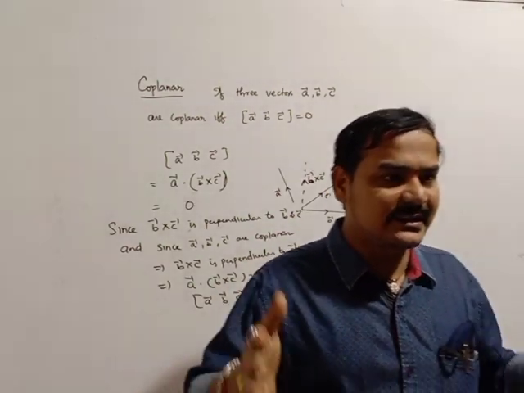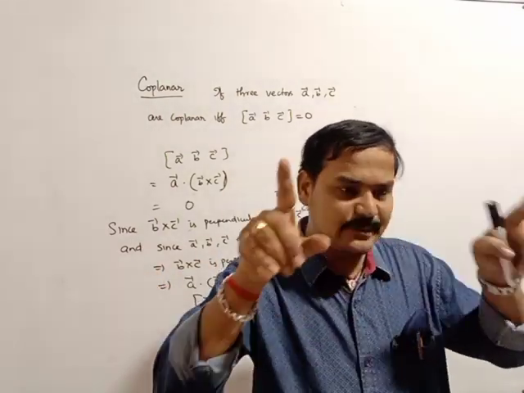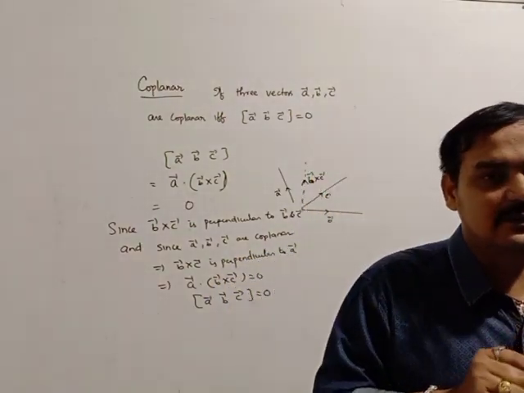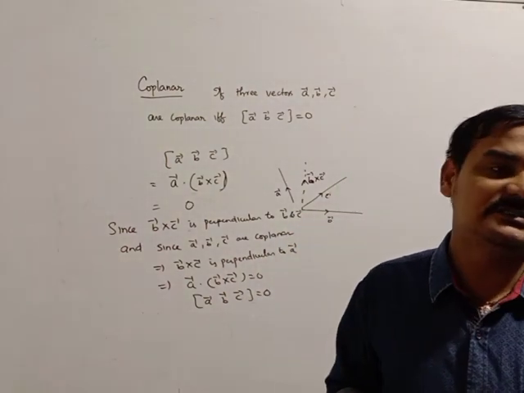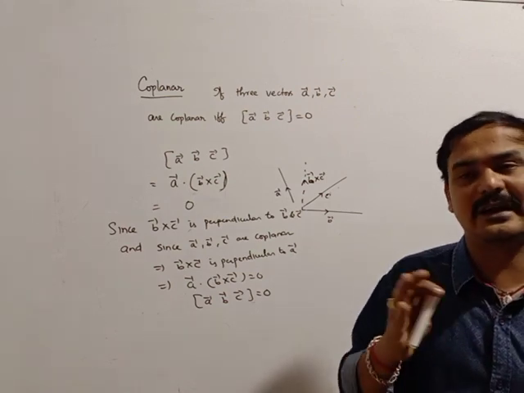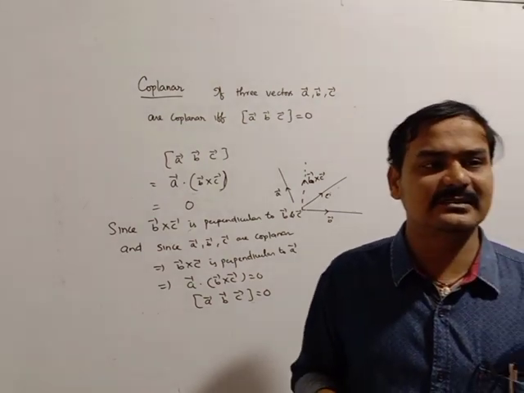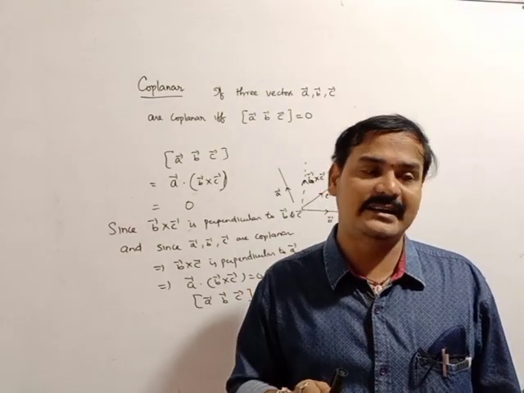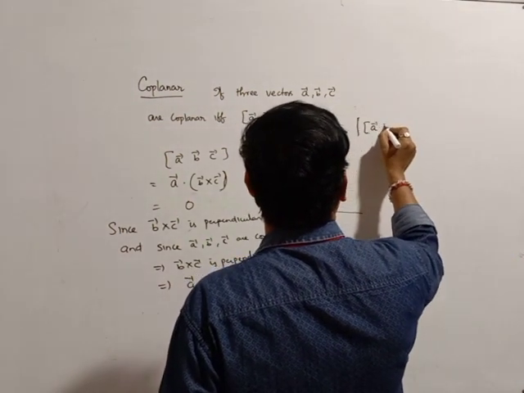If you take a box and press both sides, it will look like a parallelogram from outside, but it is a 3D figure. So the volume of the parallelepiped is the box of A bar, B bar, C bar. The box product is always used to find the volume of a parallelepiped or tetrahedron, any closed 3D figure.